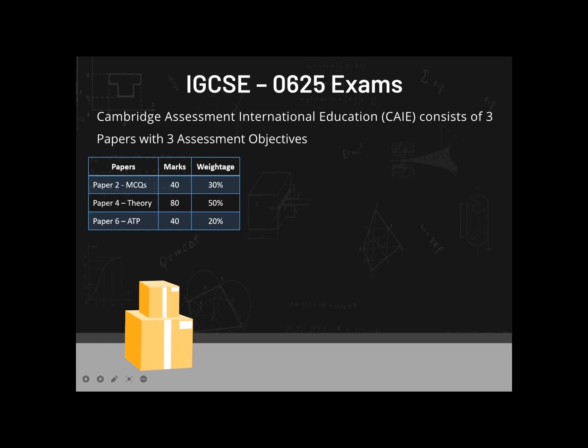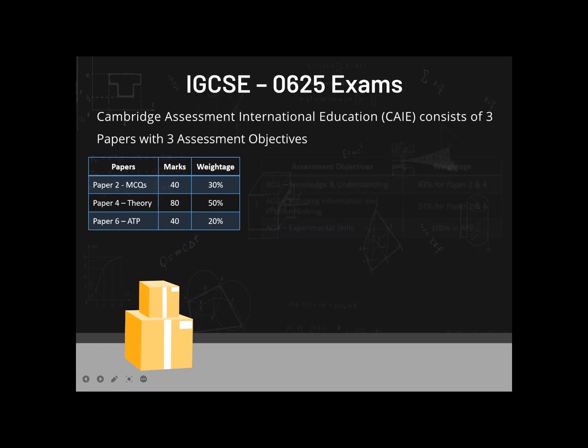So if you want to go for A star and beyond, this is what you need to opt for, which is paper 2, paper 4, which is theory, paper 6, which is alternative to practical. In terms of marks, paper 2 has 40 marks, and in terms of the graded weightage, it has 30% weightage for grading. Paper 4, which is theory, has 80 marks, and it has 50% weightage for your grade. Then paper 6, which is alternative to practical, also has 40 marks, but its weightage is 20%, which is a bit lower than the MCQs, although the marks are the same. So MCQs, I would say, are more important. You need to have more accuracy with the MCQs, because that will affect your grade more in terms of final grading.